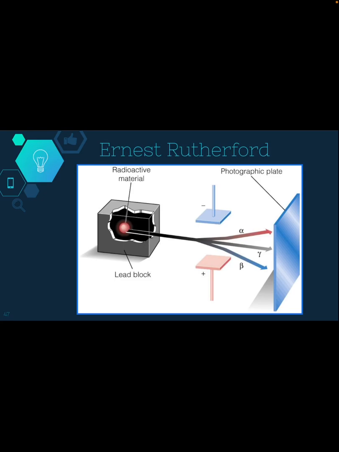So I have my lead block with the radioactive material inside, which in this case was uranium. And then he had that photographic plate, so it's kind of taking a picture. You can think of like an X-ray. And then I have those negative and positive plates on the top and the bottom. The 3 beams are alpha, beta, and gamma radiation.